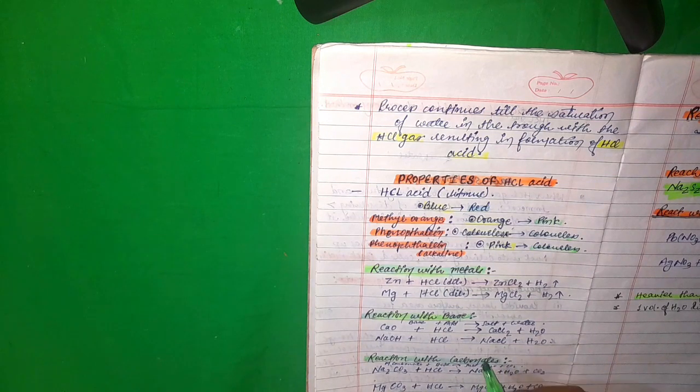Reaction with carbonates. Here is the carbonate, so carbon dioxide will also be formed with salt and water. So let's see the reaction. Sodium carbonate plus HCl acid will give sodium chloride plus water plus carbon dioxide. Again magnesium carbonate plus HCl acid will give magnesium chloride plus water plus carbon dioxide.